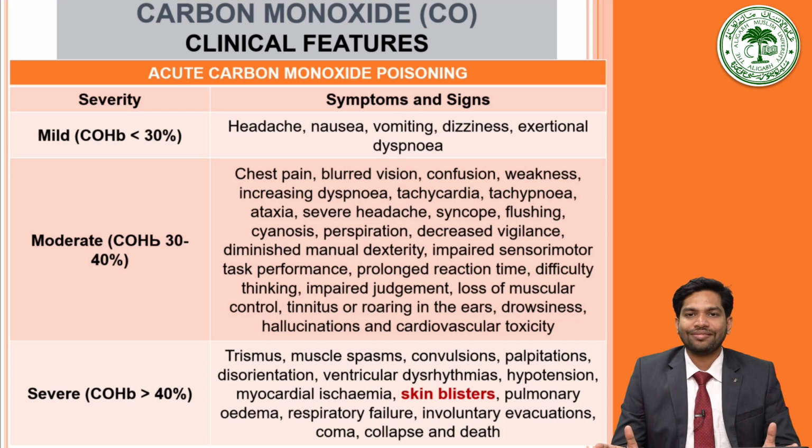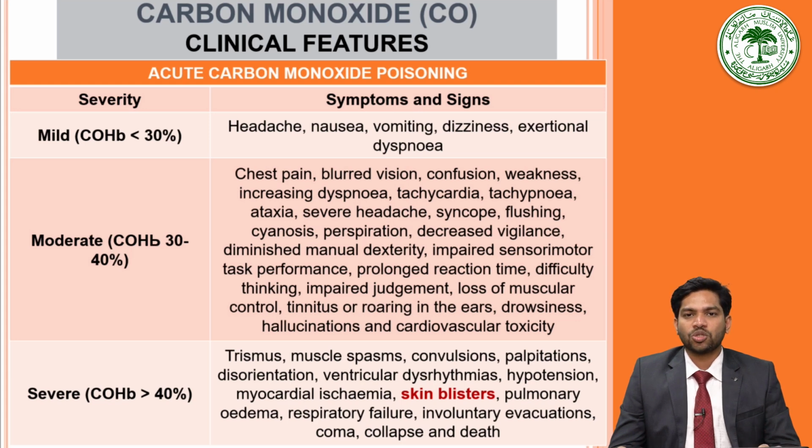Then in case of severe toxicity, that is, carboxyhaemoglobin concentration more than 40%, patients present with trismus, muscle spasm, convulsions, palpitation, disorientation, ventricular dysrhythmia, hypotension, myocardial infarction. Here it is important to note that skin blisters are also seen in carbon monoxide poisoning. This is one of the unique features seen in cases of poisoning.